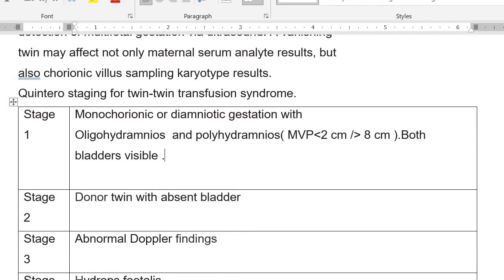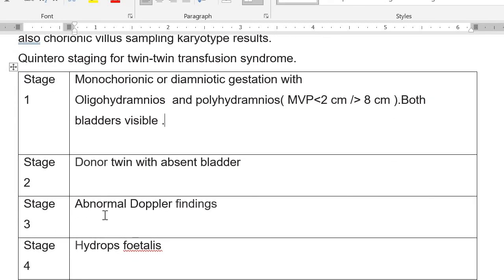The first twin, the donor, will die because of the hyperdynamic circulation. Why hyperdynamic circulation? Because this poor chap is anemic, can't meet its nutritional requirements. And why will the larger twin die? Because the blood will be very thick, polycythemic. So he can also die like that. So when twin-to-twin transfusion syndrome occurs, it is associated with high mortality. So in stage 1, we see either oligohydramnios or polyhydramnios, and the bladders will be visible. In stage 2, the donor twin with the absent bladder.